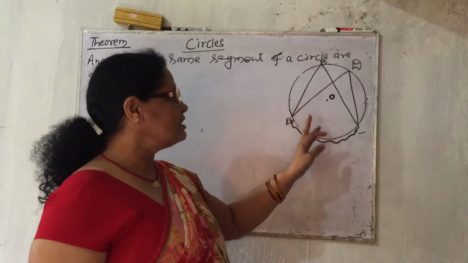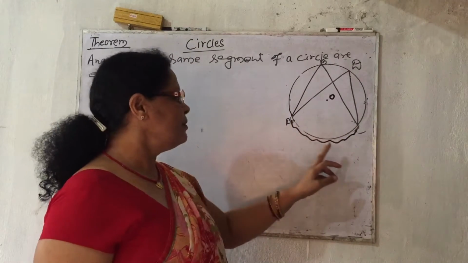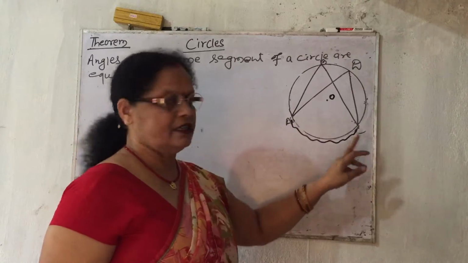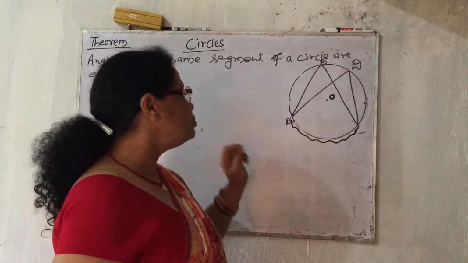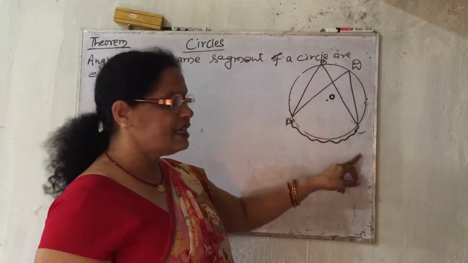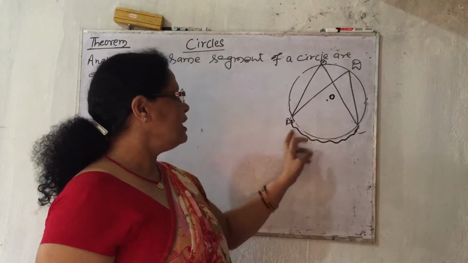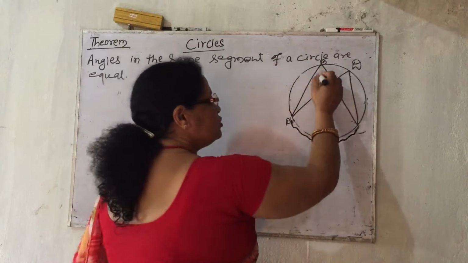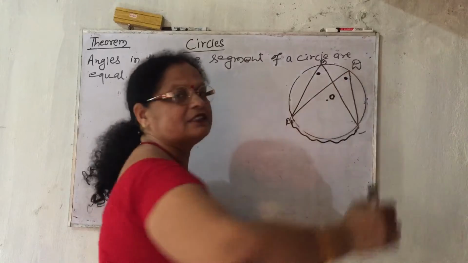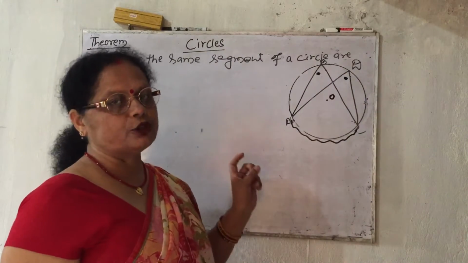We have to prove angle ABC equal to angle ADC. These two angles should be equal. That we have to prove.